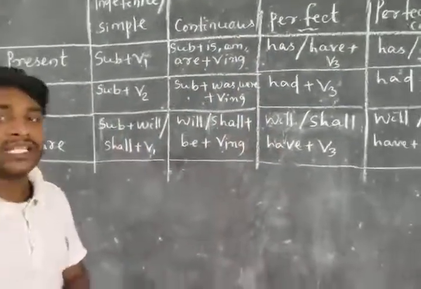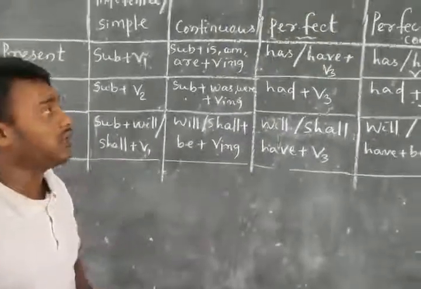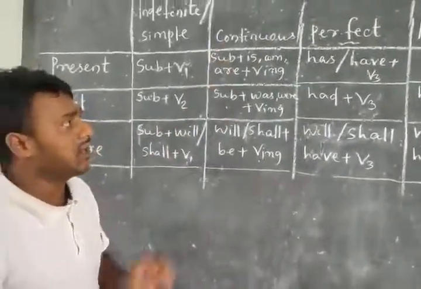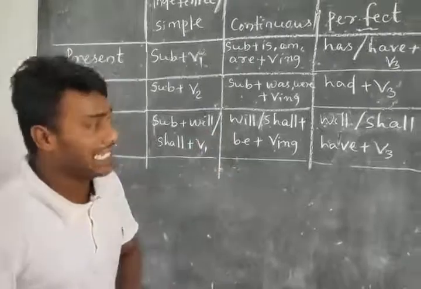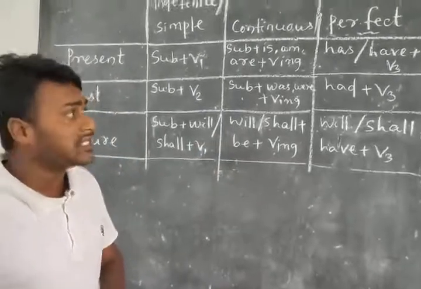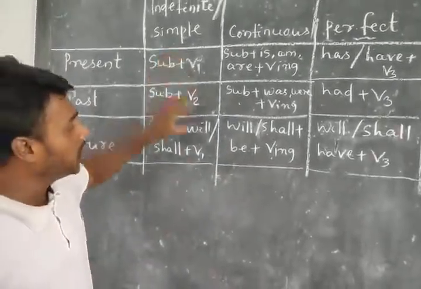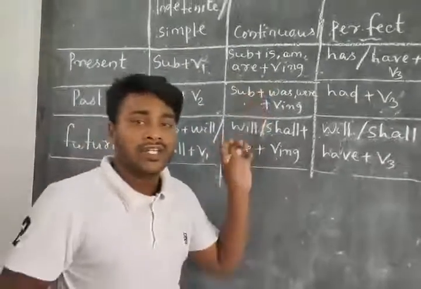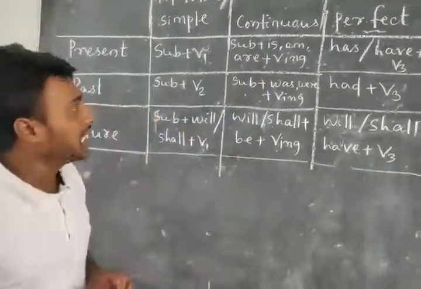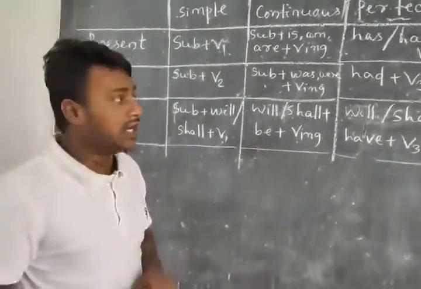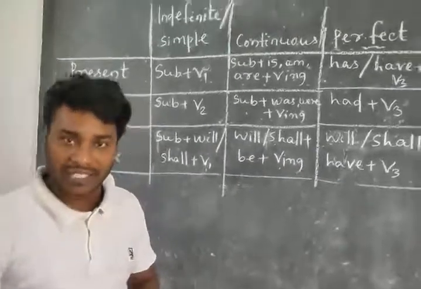In this way, there are 4 forms of your tenses, and these are the main description about your tense. And if you are able to know all the tables and their specification, then you will be able to learn your tense perfectly.